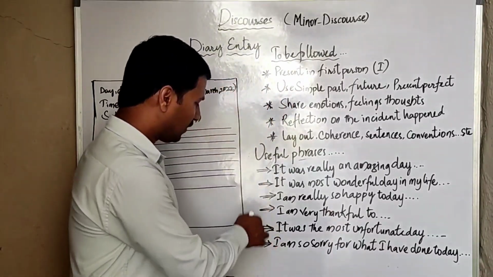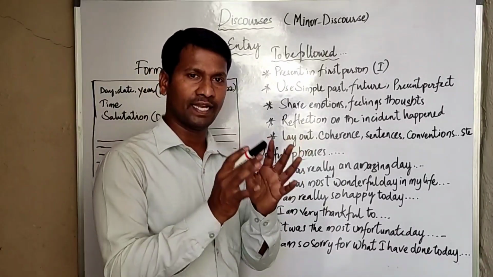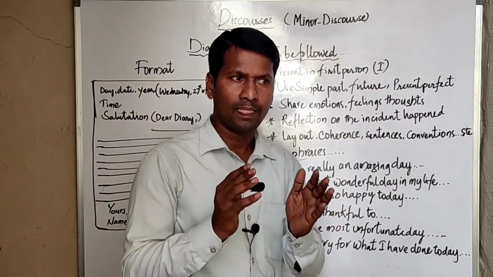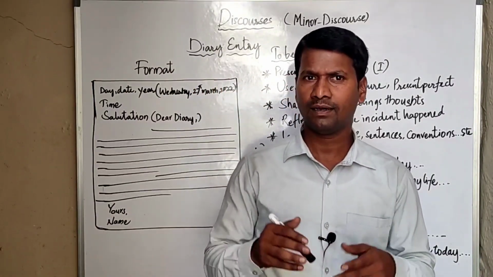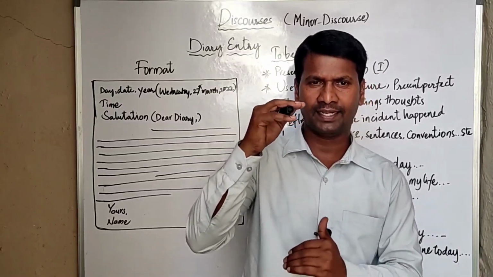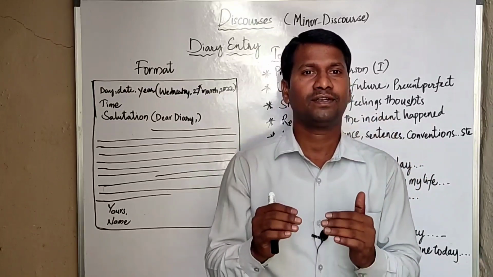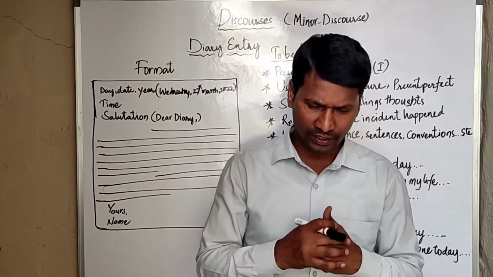Likewise, these kinds of phrases you can use at the beginning of the diary entry content, and your diary entry should be approximately 100 to 150 words. And when you make a lengthy diary entry, mostly we can wind up with one paragraph. In case you have a lengthy one, then you can go to a slightly second paragraph, not more than that.